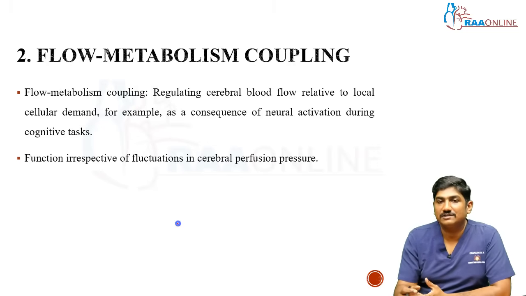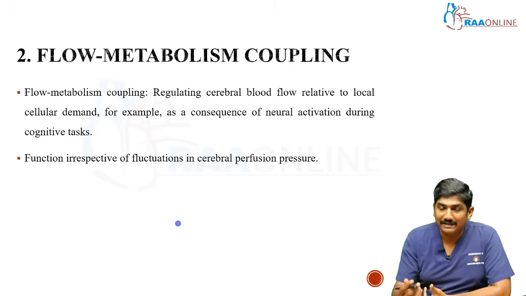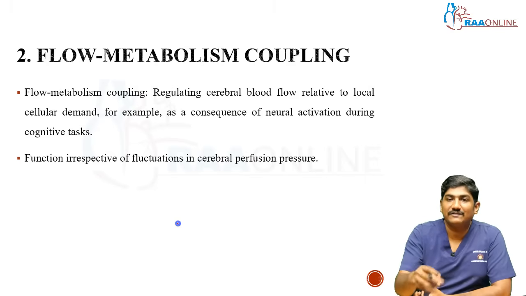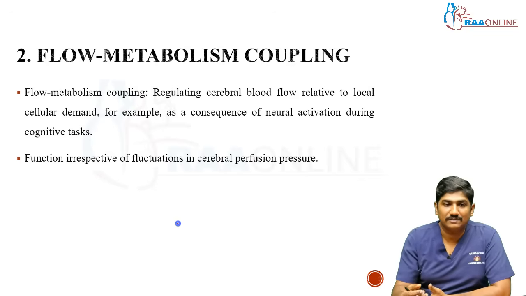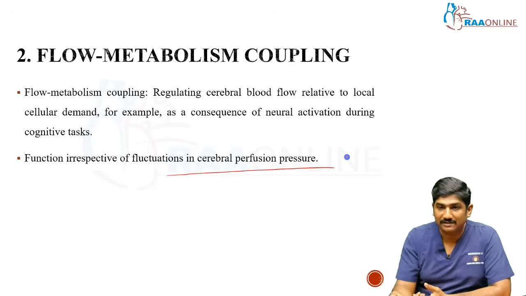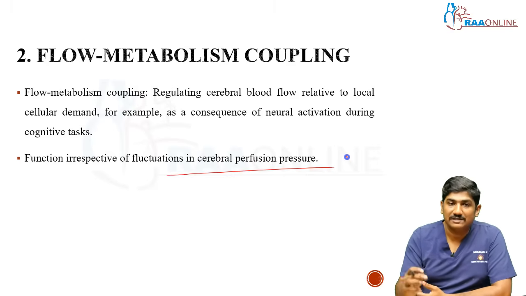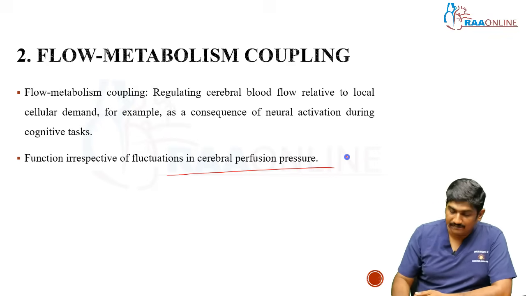For example, as a consequence of neural activation during cognitive tasks, you are painting, or you are doing a particular skill set, then a particular area of the brain will demand more blood supply and oxygen supply, right? So this is called flow metabolism coupling. This is also irrespective of fluctuations in cerebral perfusion pressure. Okay, this is a pressure independent mechanism. So flow metabolism and CO2 reactivity are pressure independent mechanisms. Autoregulation is a pressure dependent mechanism.